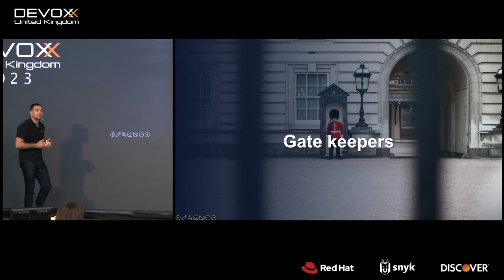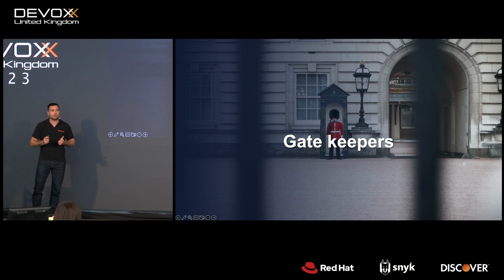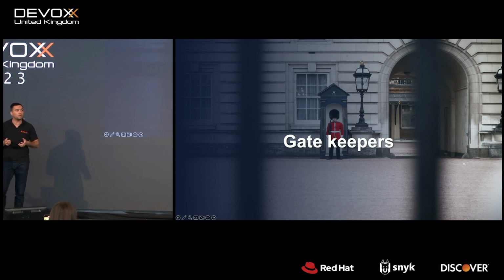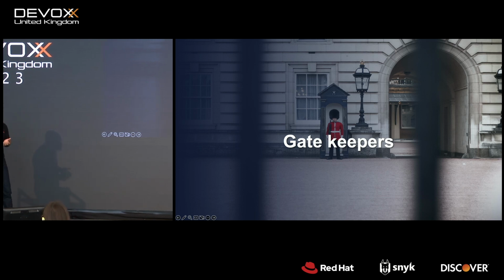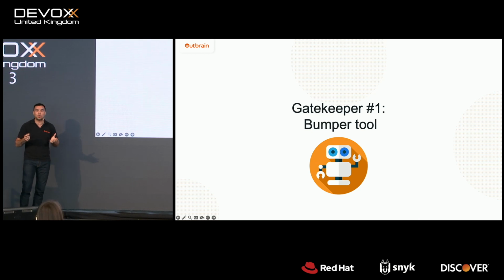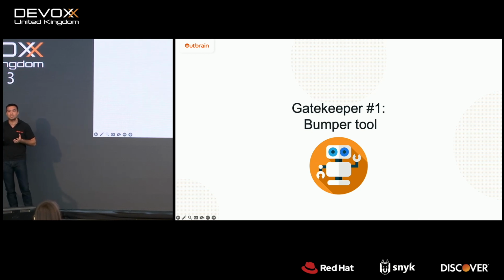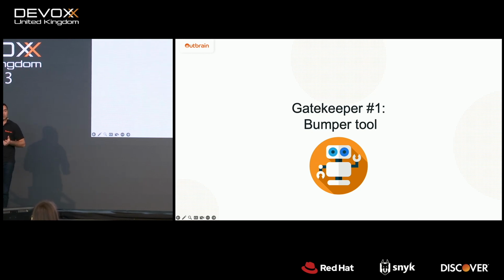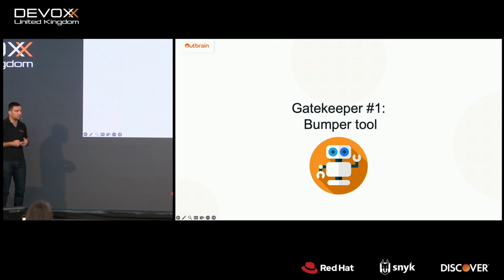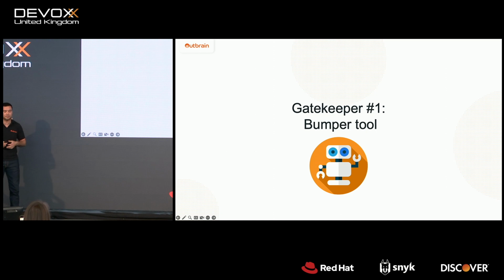Now I'd like to go over some gatekeepers we use in order to avoid common mistakes in our monorepo, in the central repo. We'll go over some tools we built and rules we use in order to avoid common mistakes. So first, we want to make sure that all our repositories are updated with the latest version on a regular basis. So we built the bumper tool. The bumper tool can be triggered as part of the automatic process and can also be triggered manually. So we'll go over both processes.